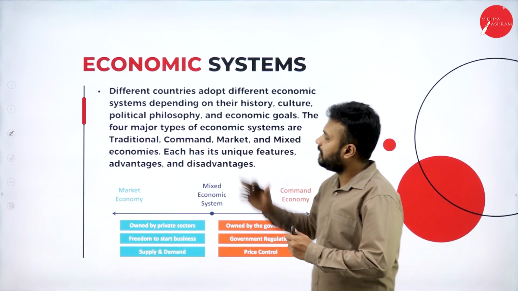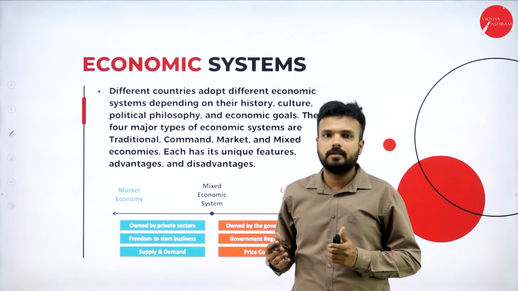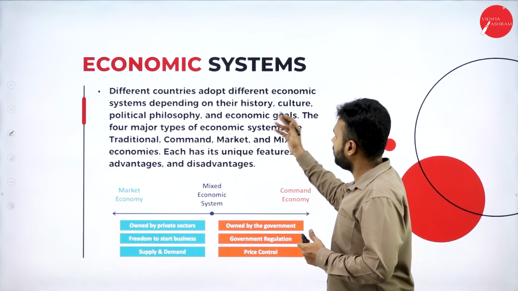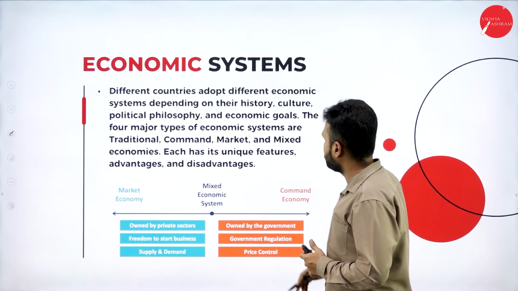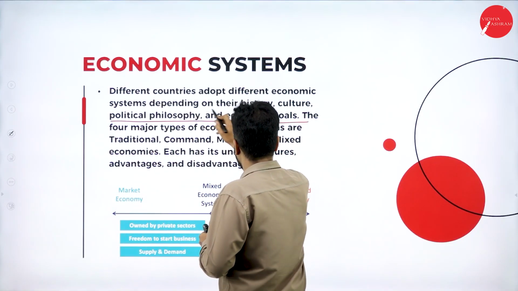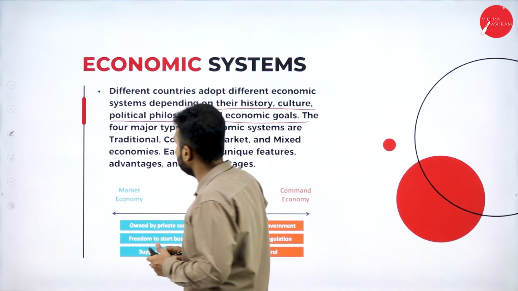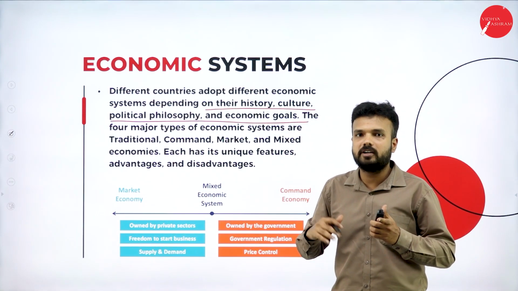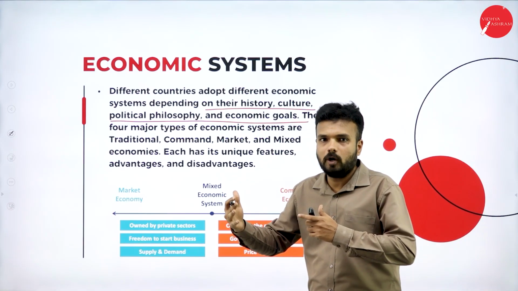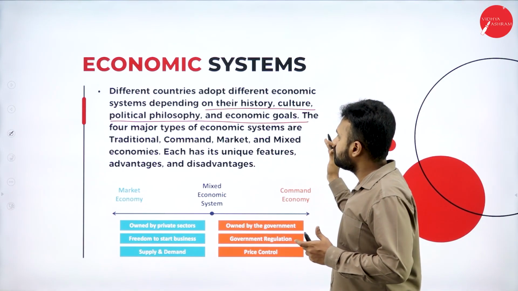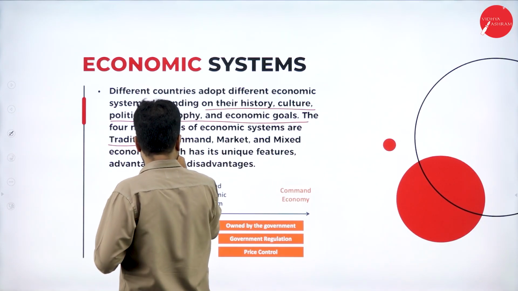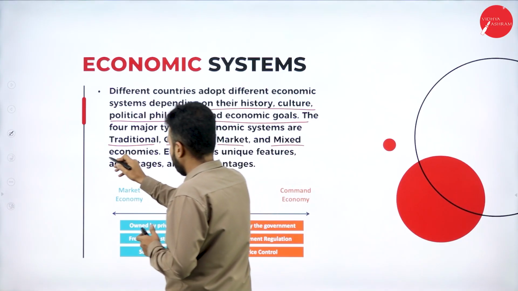Moving forward, economic systems. When it comes to economic systems, different countries follow different economic systems, right? Different countries adopt different kinds of economic systems depending upon their history, culture, political philosophy and economic goals. So based on the economic goals, the political history, the culture and the tradition, countries adopt their economic systems. Further, we get to know what exactly the economic systems are. The 4 major types of economic systems are traditional economy, command economy, market economy and mixed economy.